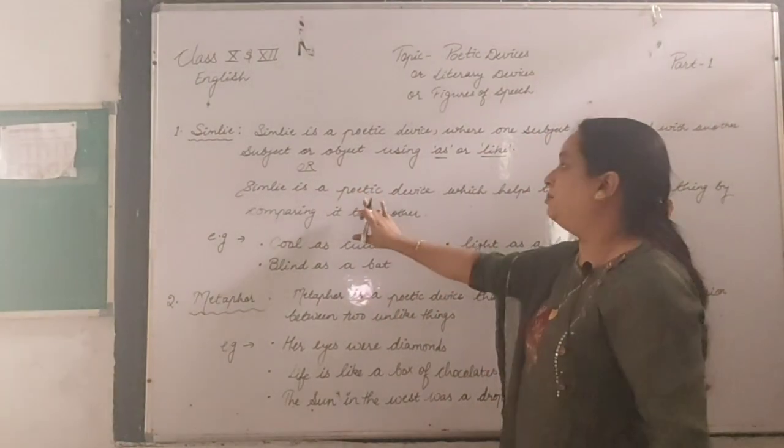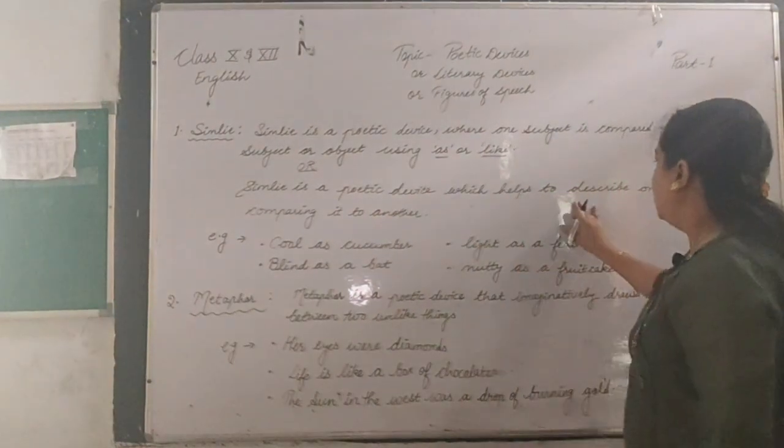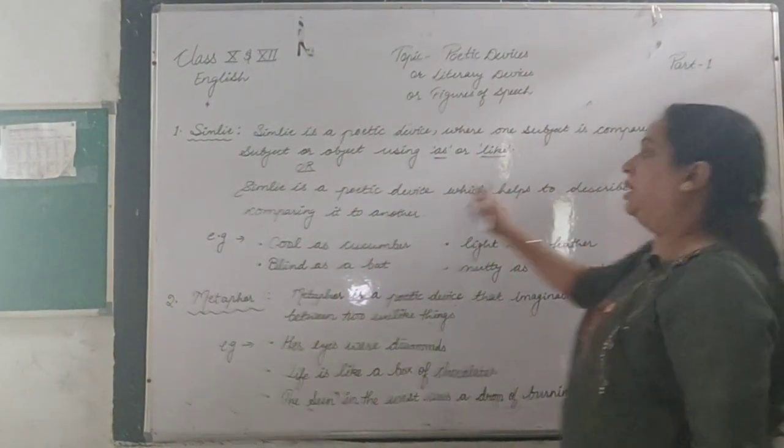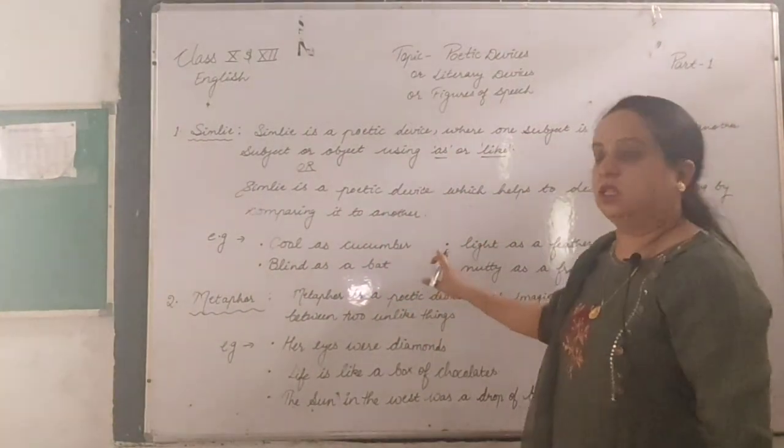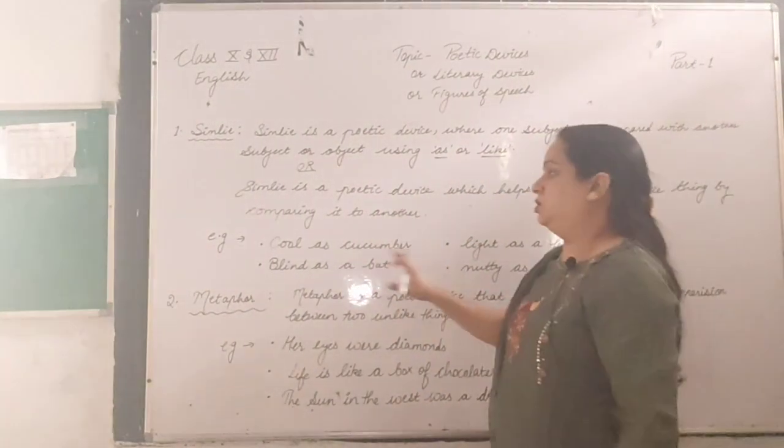Or you may say simile is a poetic device which helps to describe one thing by comparing it to another. Let's understand this with the help of examples.